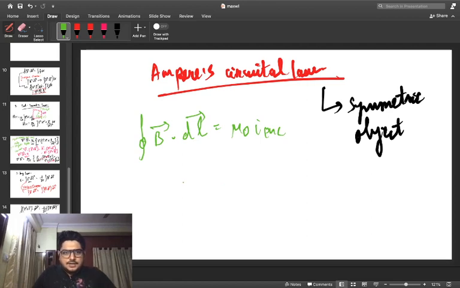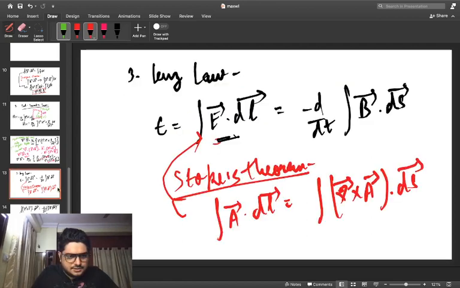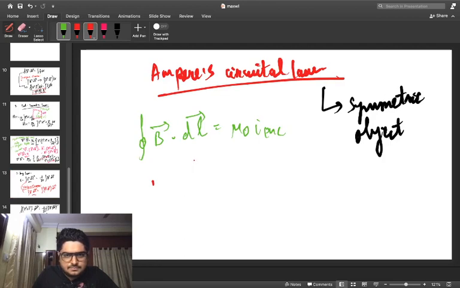Now once again you have to use Stokes theorem, because we have to convert the linear integral into the formulation of a surface integral. Why do we need to convert this expression of B dot dl into differential area vector form?